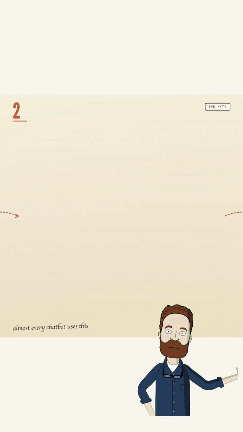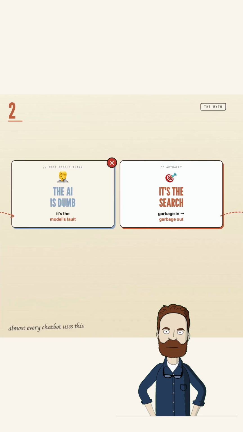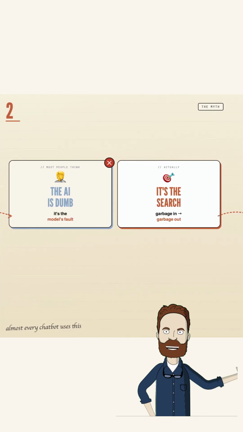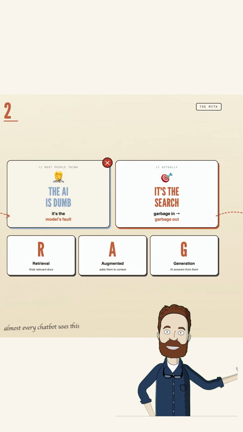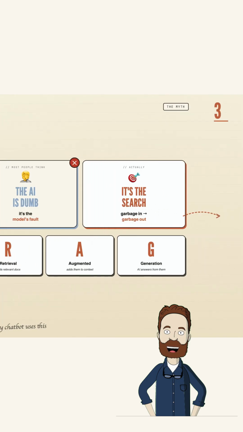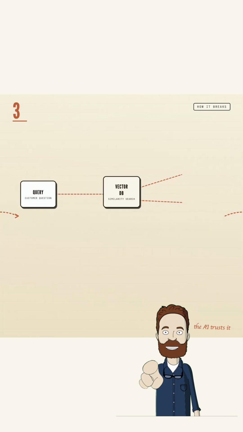Let me show you. Most people think the AI is just dumb, or it's the model's fault. It's not. Almost every chatbot today runs on something called RAG, Retrieval Augmented Generation. In plain English, you feed it your documents, and when a customer asks something, it searches those docs and answers from what it finds. So the hallucination doesn't come from the AI. It comes from the search.